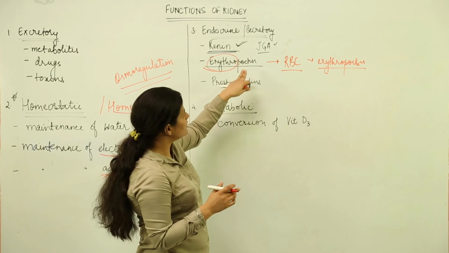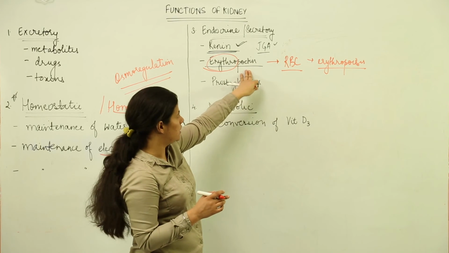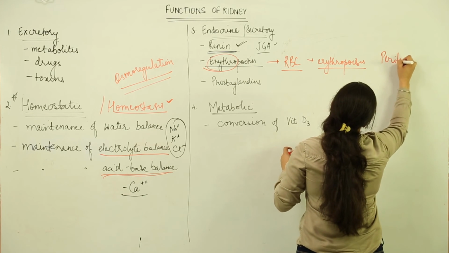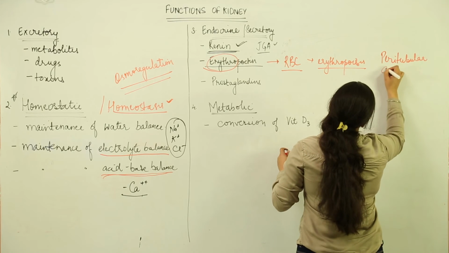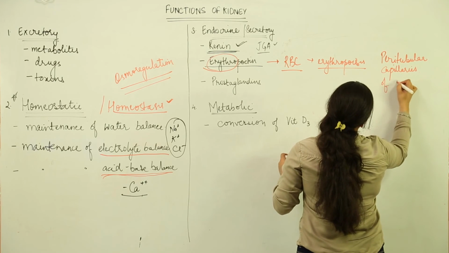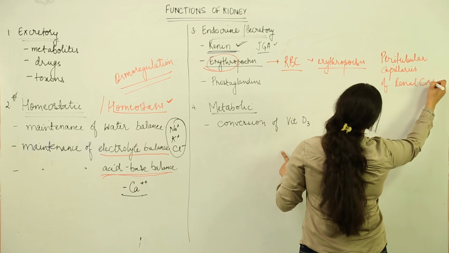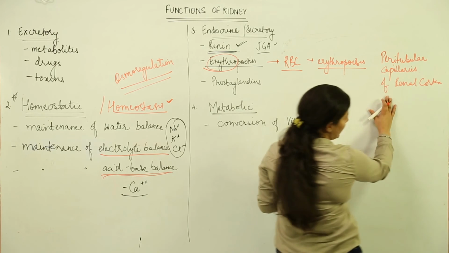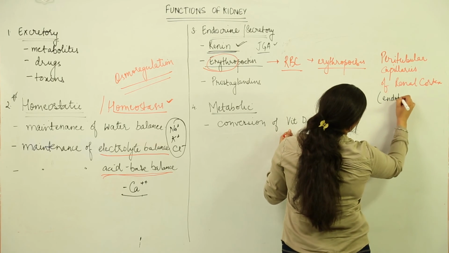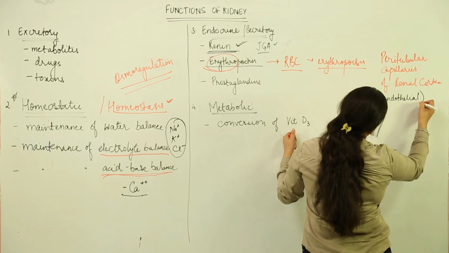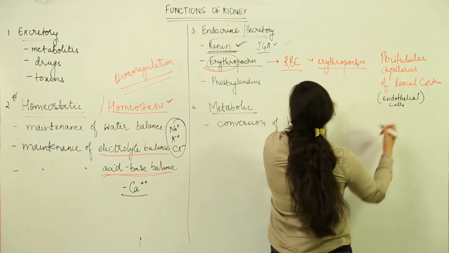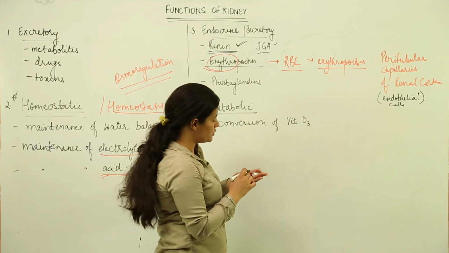What you have to remember is which cells secrete these hormones. It is the peritubular capillaries of the renal cortex. They secrete this hormone, and which cells? Of course, the cells would be endothelial cells, because it is a capillary that is present in the renal cortex. This is the peritubular capillary. The endothelial cells secrete erythropoietin, which is important for the formation of RBCs.